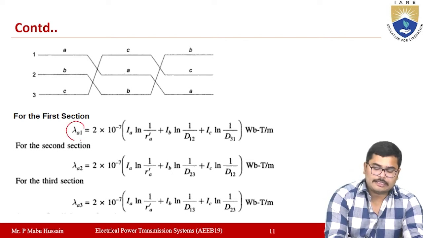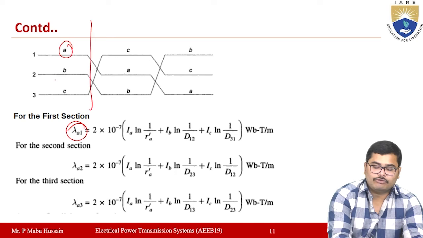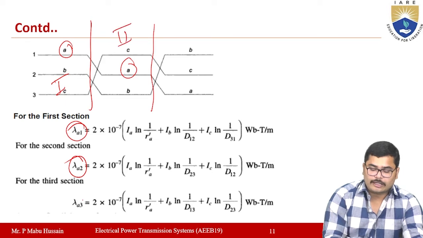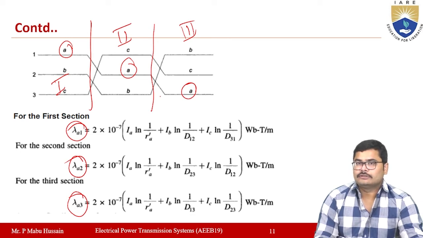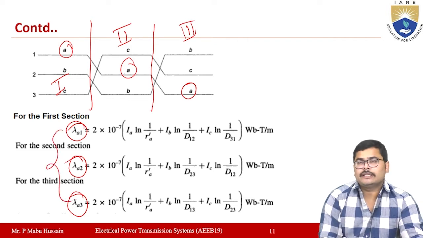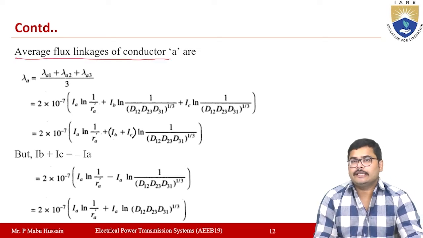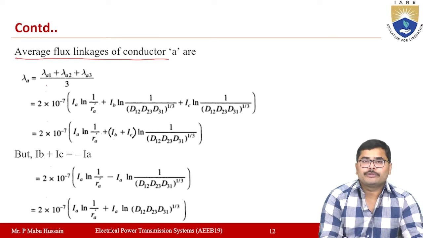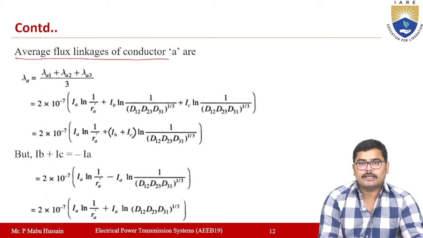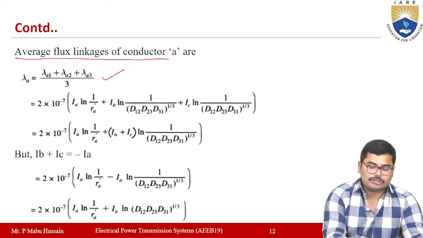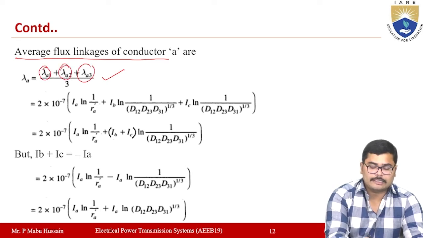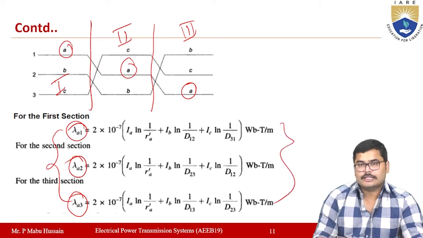Lambda A1 is the flux linkage of conductor A in section number 1, lambda A2 is the flux linkage of the same conductor A in section number 2, and lambda A3 is the flux linkage of the same conductor A in section number 3. Now the average flux linkage will be the sum of all these divided by 3. So lambda A is equal to lambda A1 plus lambda A2 plus lambda A3 by 3. Here you substitute all the values from these equations.